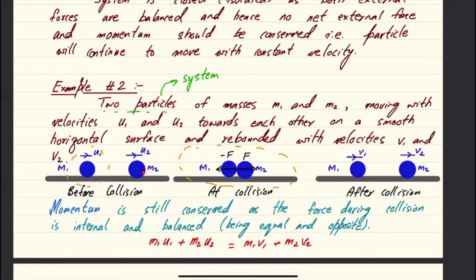So what's the total momentum of M1 and M2 before collision? m1u1 plus m2u2. What is the total momentum of both particles after collision? m1v1 plus m2v2. So total momentum of M1 and M2 before collision is equal to total momentum of M1 and M2 after collision. And hence you get a formula which you use a lot for collision of two bodies, which is m1u1 plus m2u2 is equal to m1v1 plus m2v2.